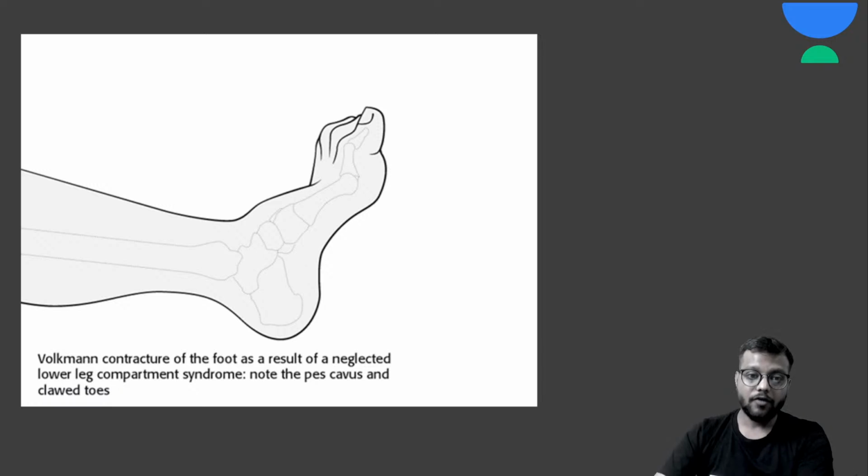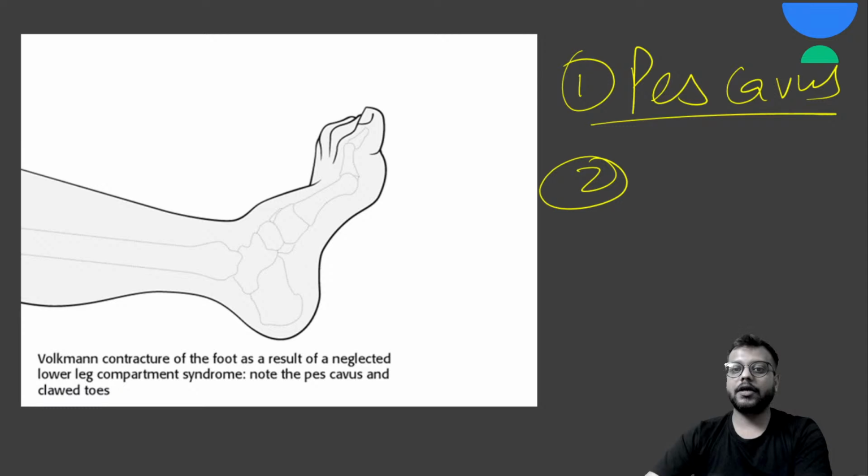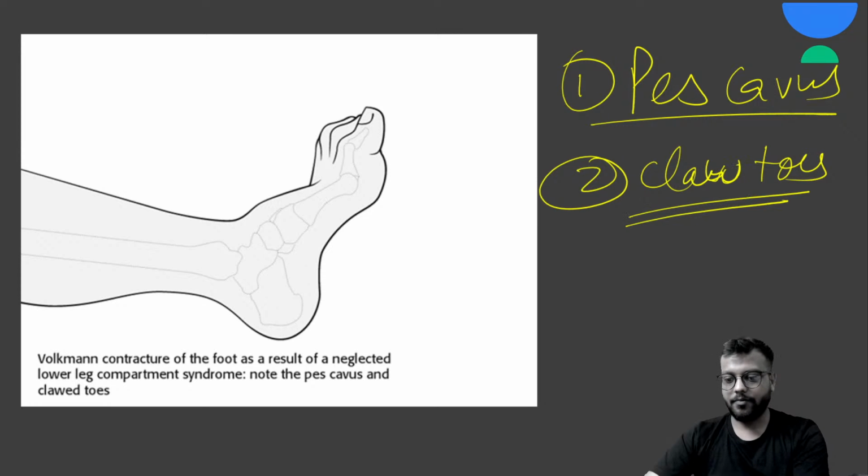And what if Volkmann contracture happens in the lower limb? How will the foot look? There will be two important things: first there will be pes cavus, you can see here, and there will be claw toes. Okay, so very important, remember this.